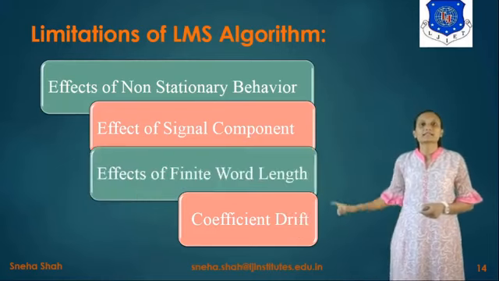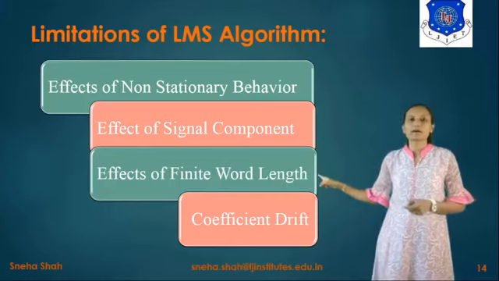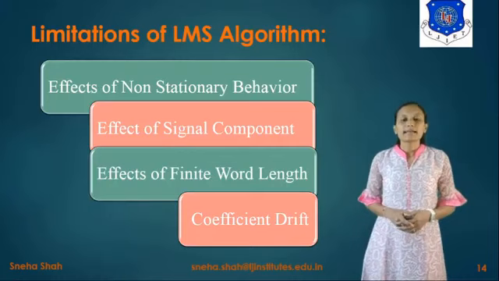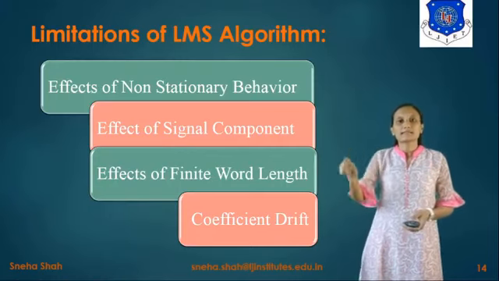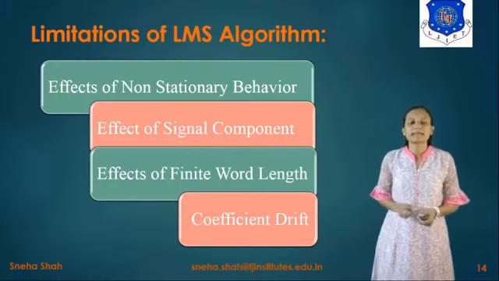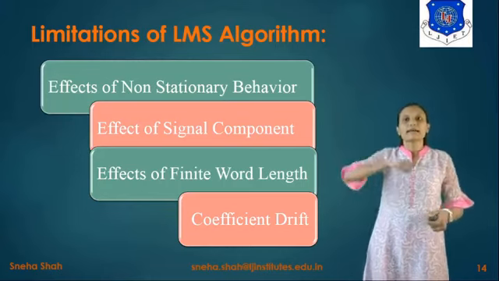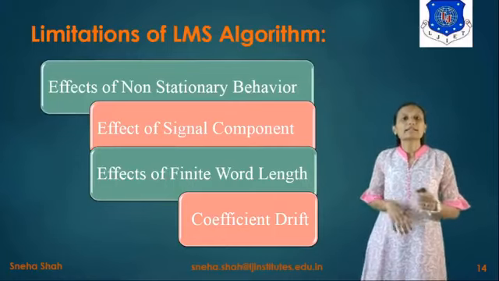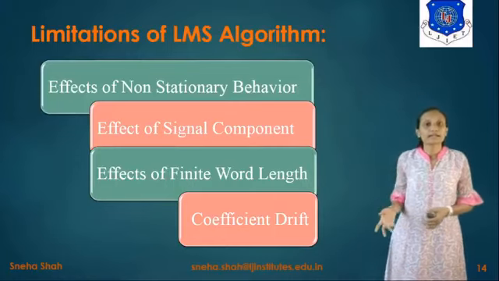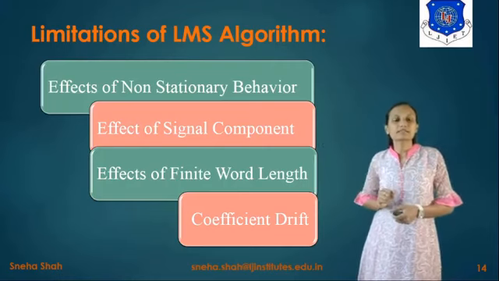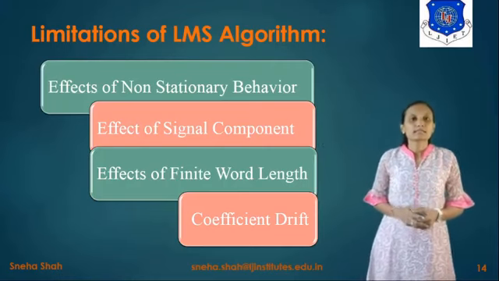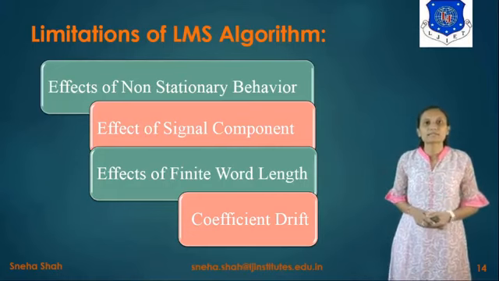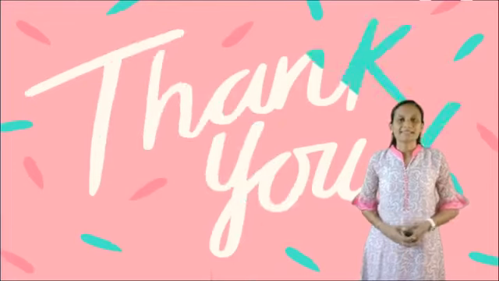And the last limitation is the effects of finite word length. We have to use the finite word length. But as you know, in the LMS algorithm there is feedback. Because of feedback it is considered a recursive filter, and because of feedback it goes into a loop. So it may give you an infinite word length, so it gives the limitation of finite word length. So this way you can understand the LMS algorithm, meaning least mean square algorithm. Thank you so much.